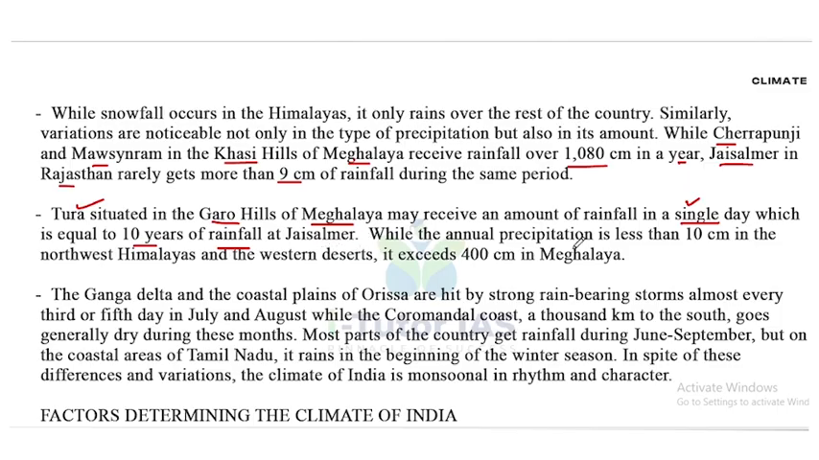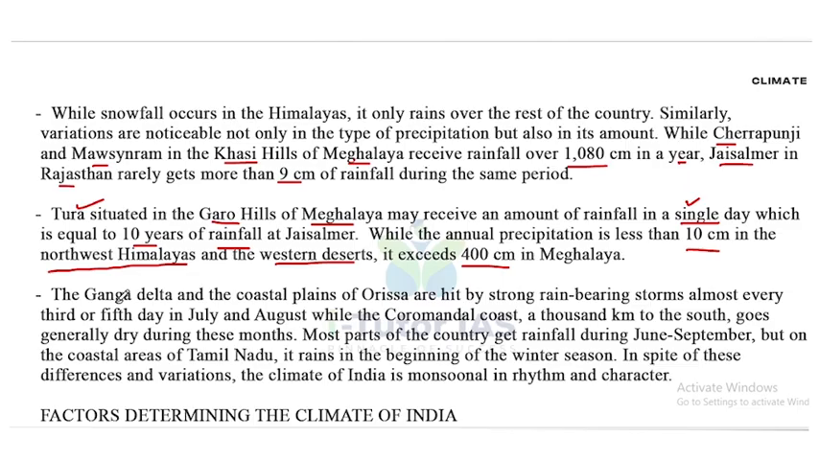While the annual precipitation is less than 10 cm in the northwest Himalayas and the western deserts, it exceeds 400 cm in Meghalaya.